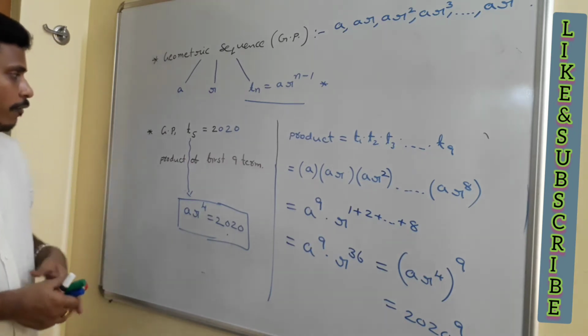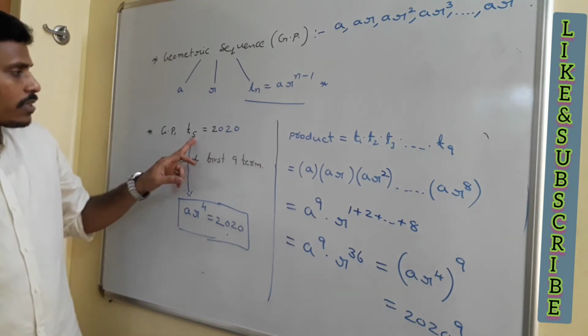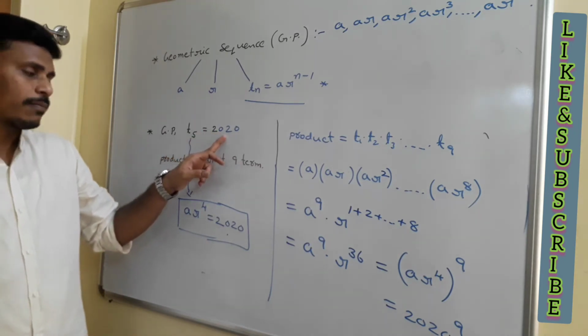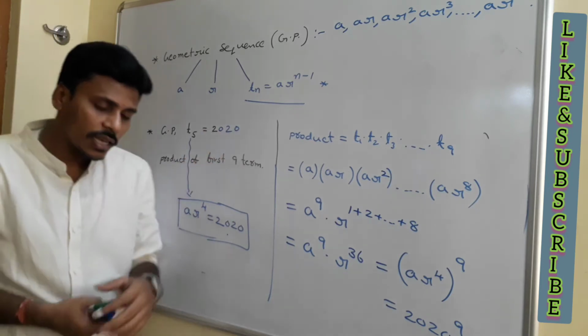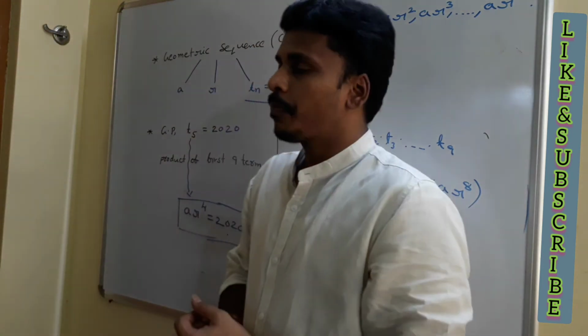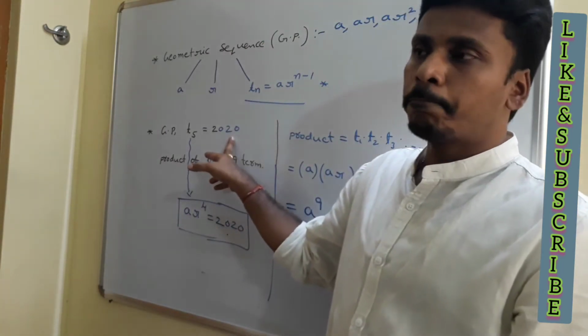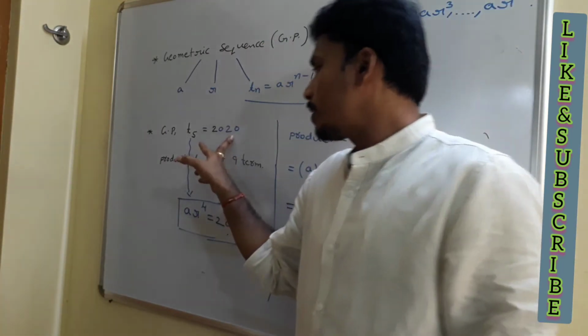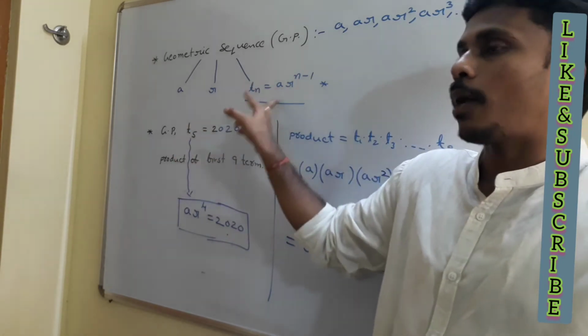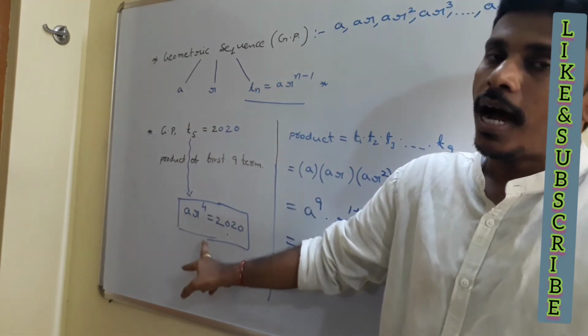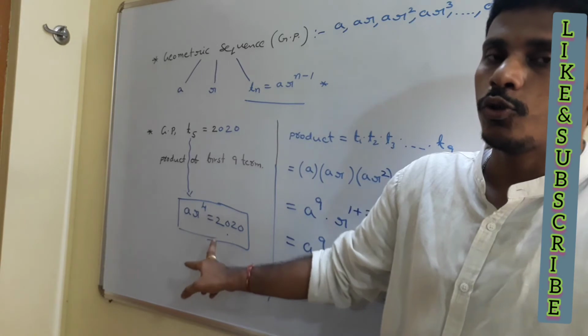Once again I am repeating for you. See, the problem is mentioning the fifth term as 2020 and they are asking us to find the product of the first 9 terms. Since the fifth term t5 is 2020, that t5 is given by this formula as ar to the power 4 and that ar to the power 4 is 2020.